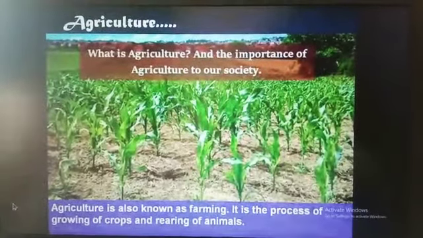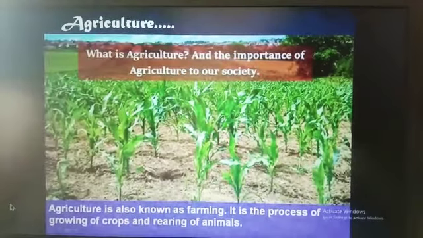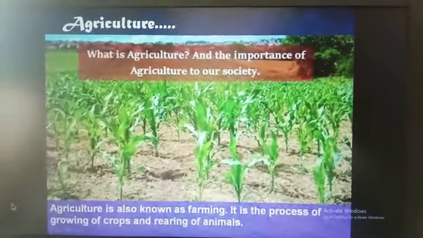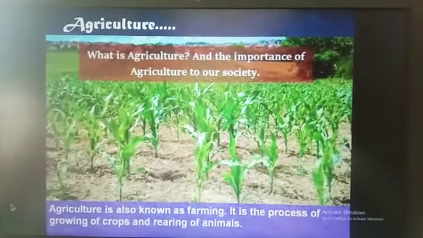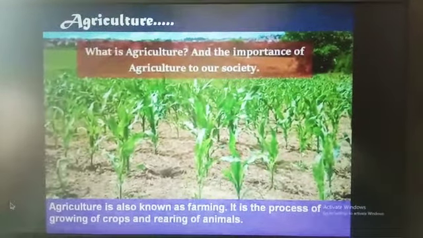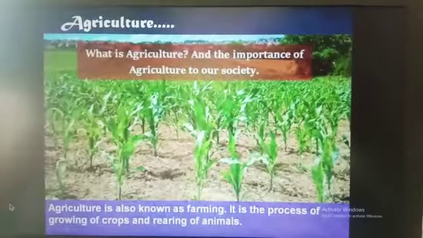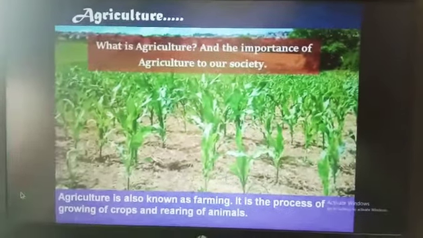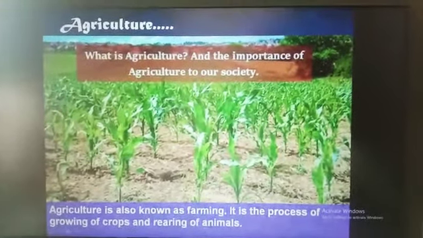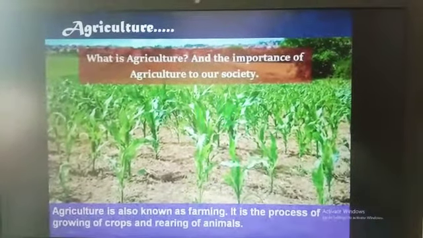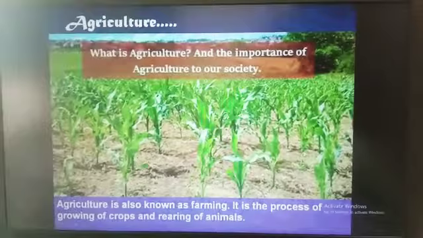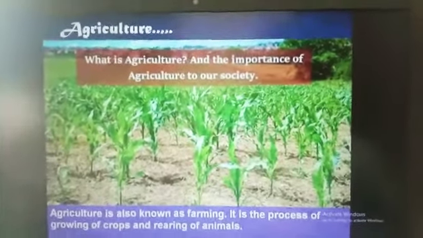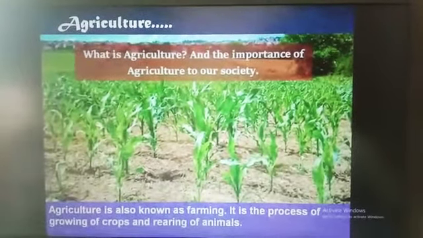Here in this slide you are seeing the heading of agriculture. What is agriculture and the importance of agriculture to our society? Agriculture is also known as farming. It is the process of growing of crops and rearing of animals. In our daily life, we need food items like fruits, vegetables, eggs. They all come from plants and animals.